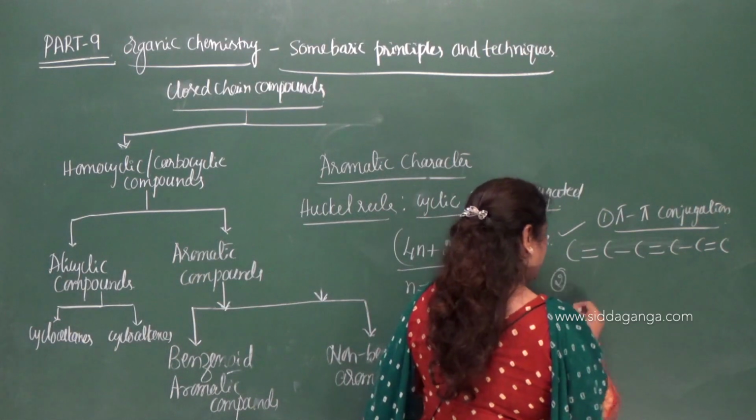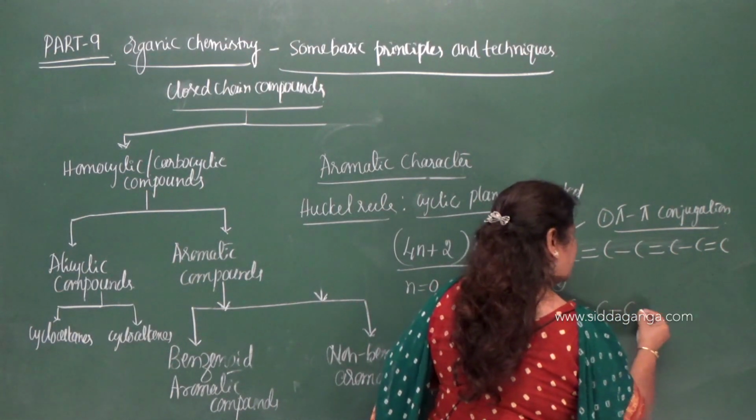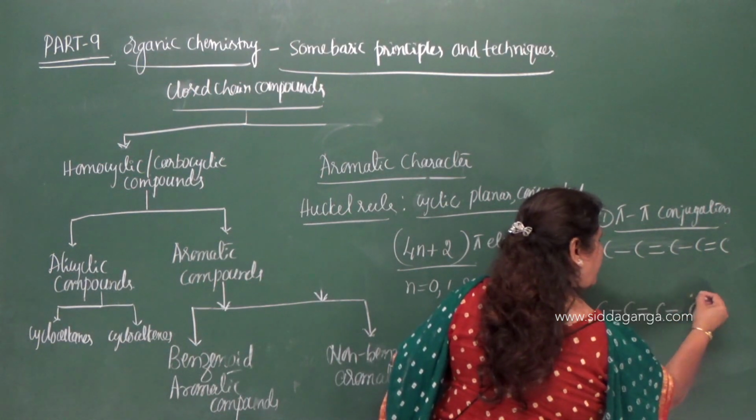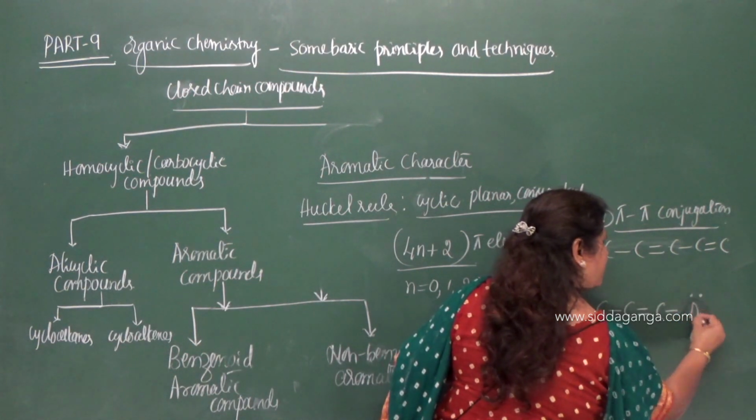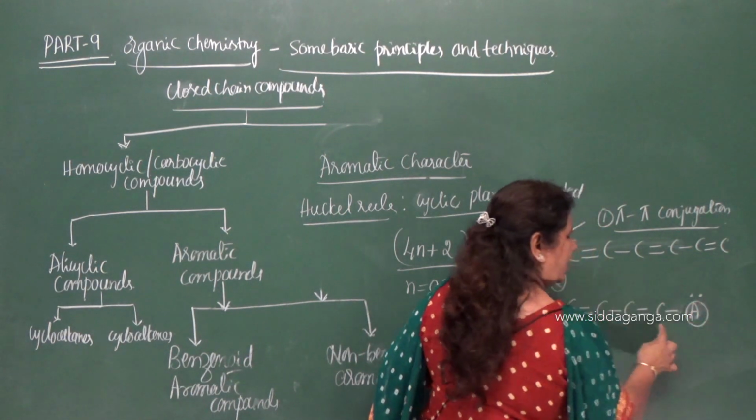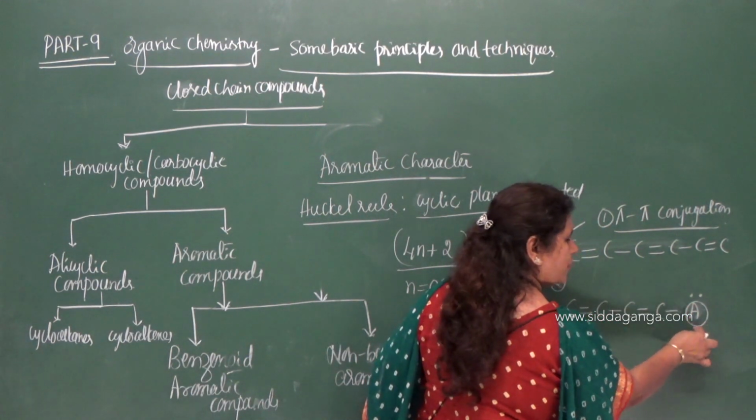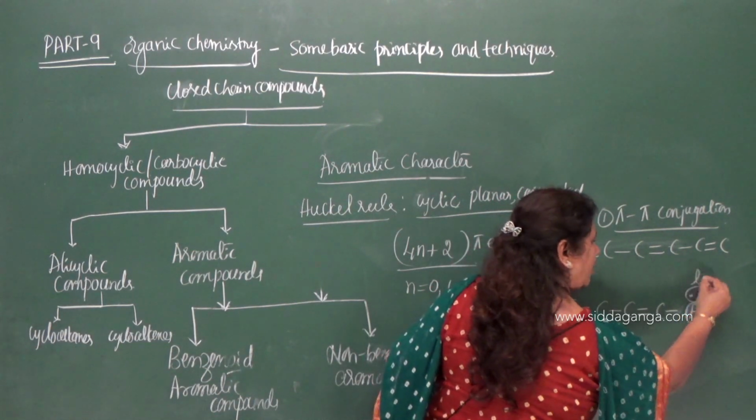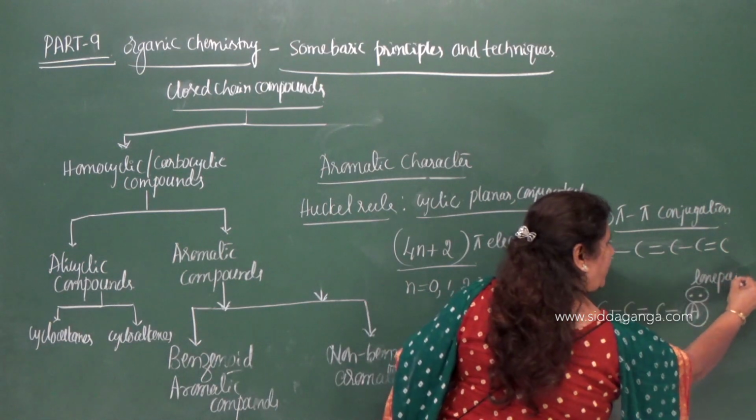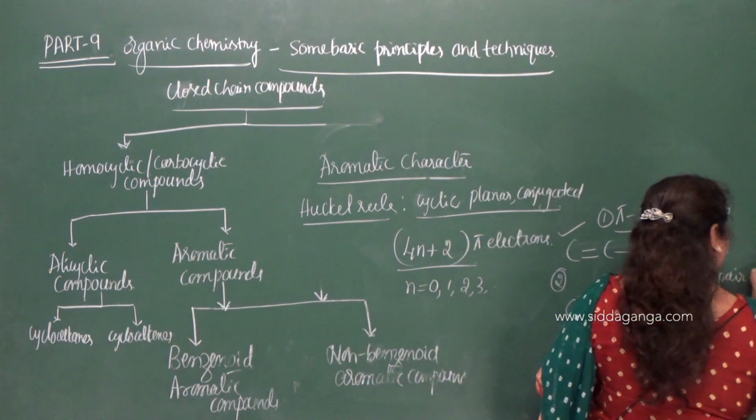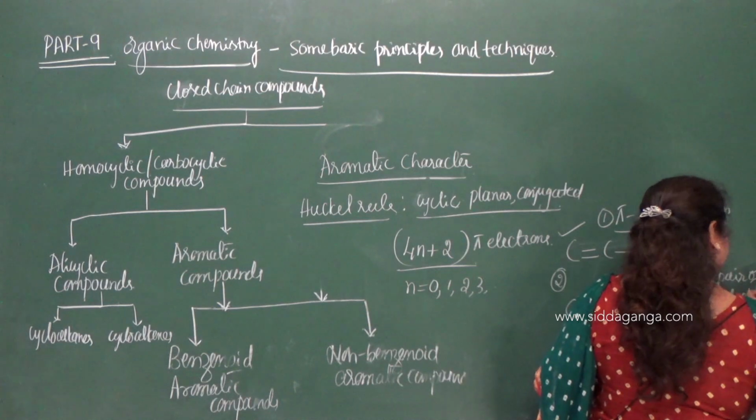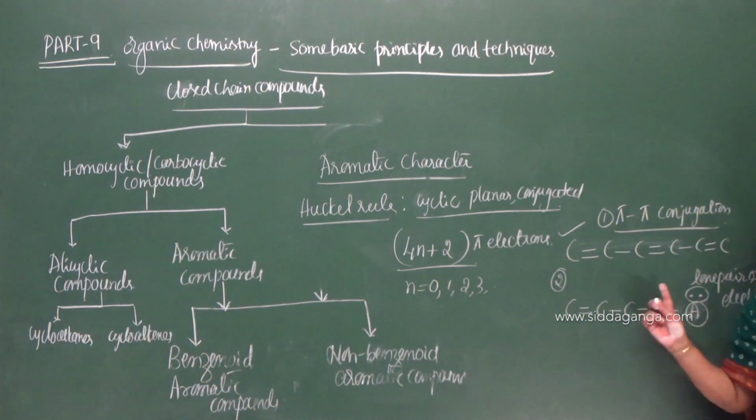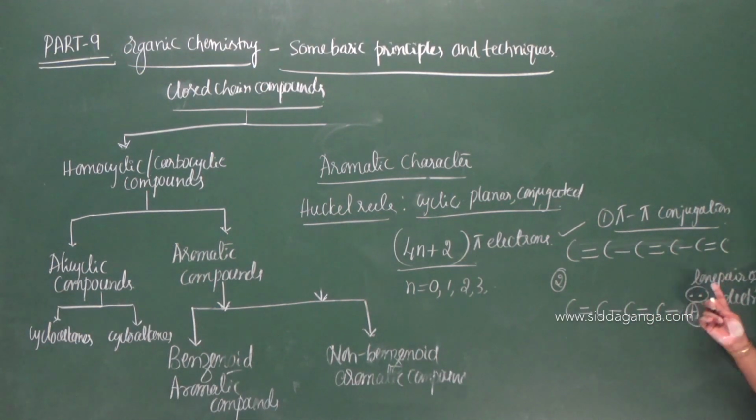Second one, the compound may be of this type: single bond, and there may be a lone pair of electrons present here. So at the end, the carbon may be attached to any other atom which contains a pair of electrons, and this is called a lone pair of electrons. L-O-N-E, lone pair of electrons.